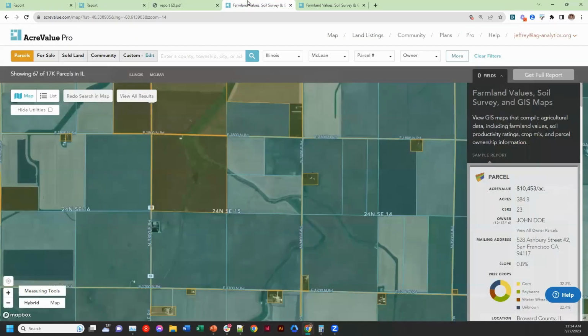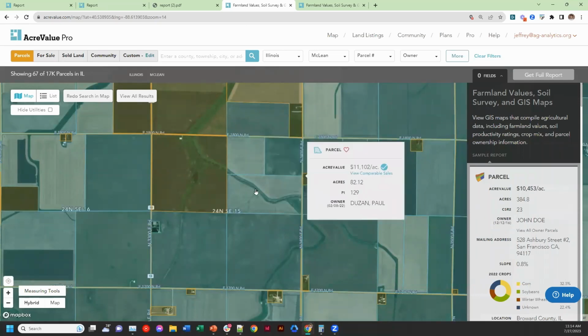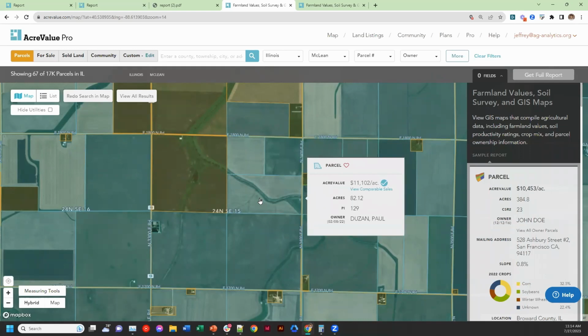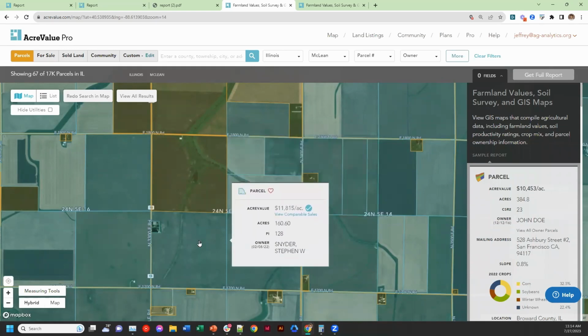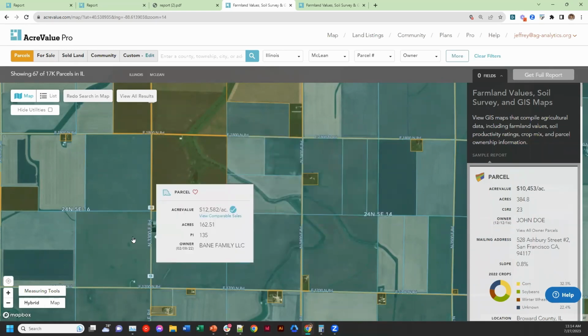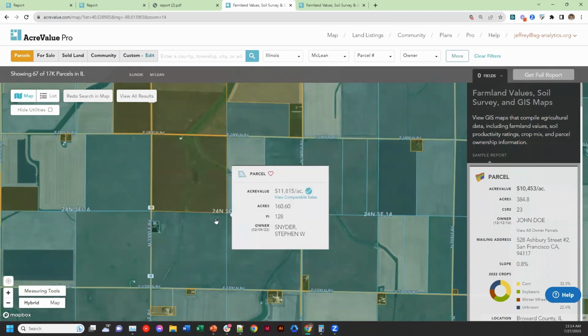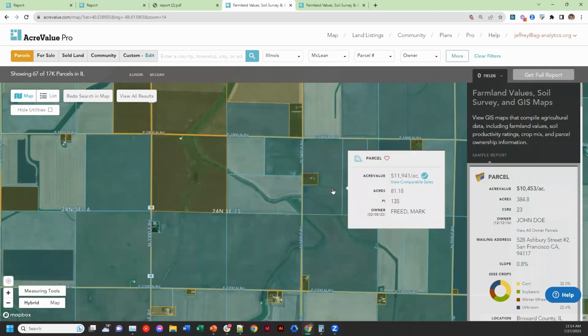I'm going to flip over to the land sales tab here, and let's take a look at the properties that are nearby. I'm zoomed into, in this case, McLean County, Illinois. I've got a property map up. There are lots of parcels in the area, and as I move my mouse around, you can actually see all of the owners here. But this is all of the parcels. So let's think about if I have very specific criteria for the parcels that I want to find, how do I do that?